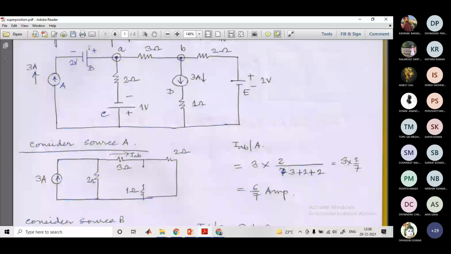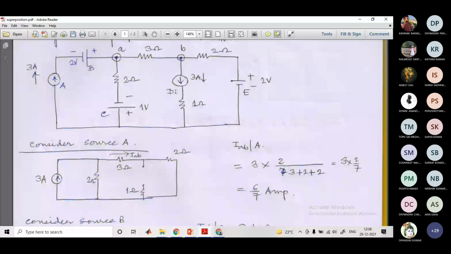So just replace B by a short circuit. That is what we have done. Next comes source C. This is also an ideal voltage source. So what we have done, we have shorted the terminal. So it is 2 ohm and then it is shorted. Then it is 3 ohm, and then the next source is source D.